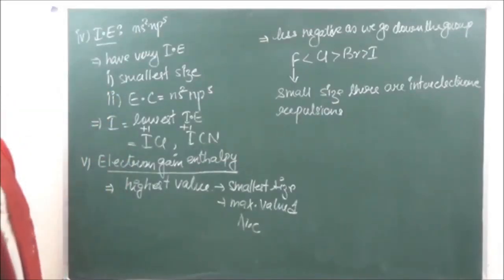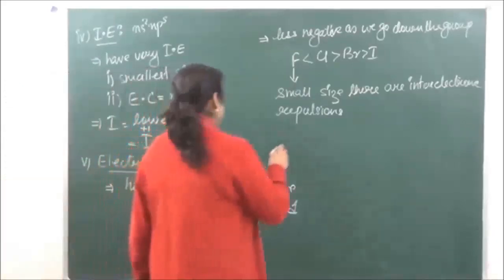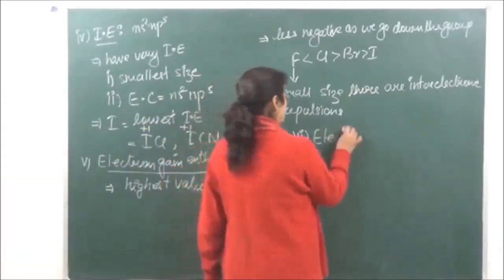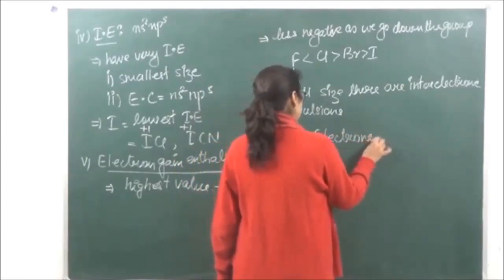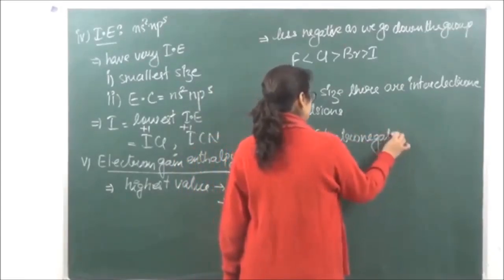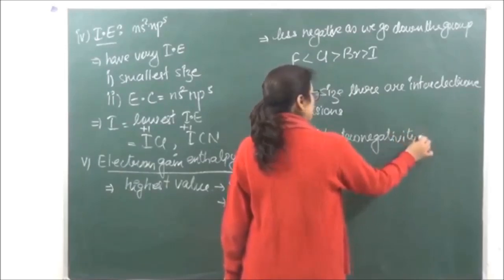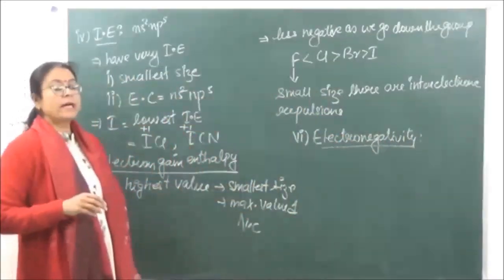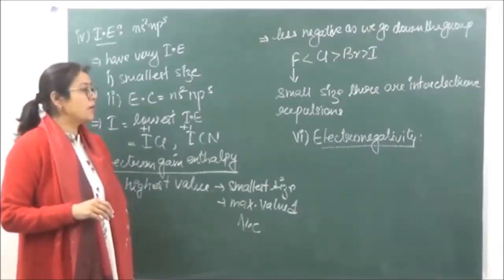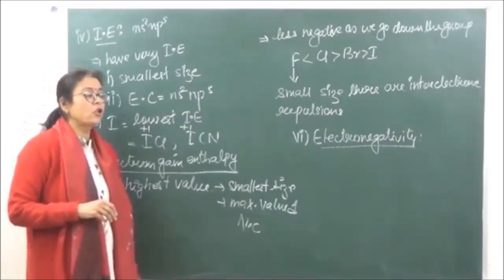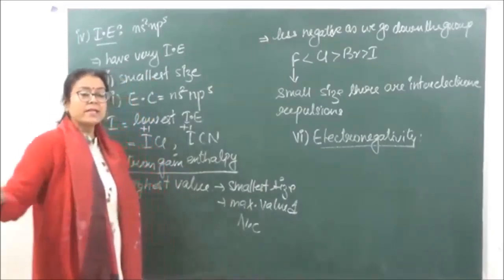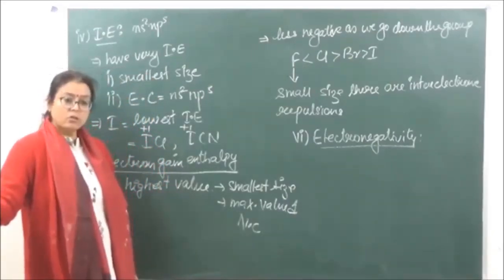Then next we come to electronegativity, the sixth property. When we are looking at electronegativity, we know that electronegativity is the tendency to attract the shared pair of electrons towards itself. So smaller the size, greater is going to be the electronegativity.